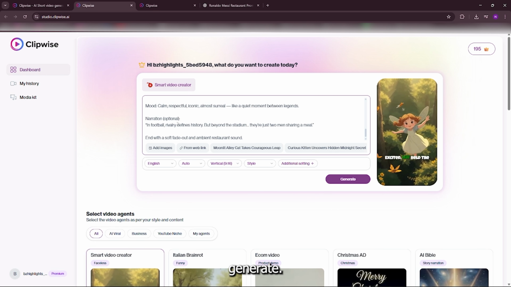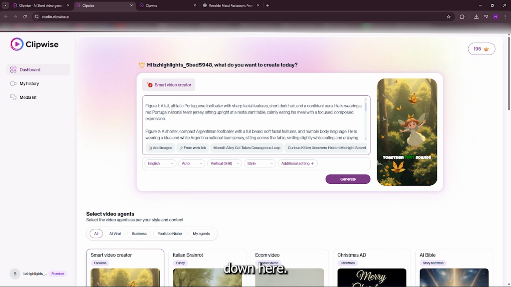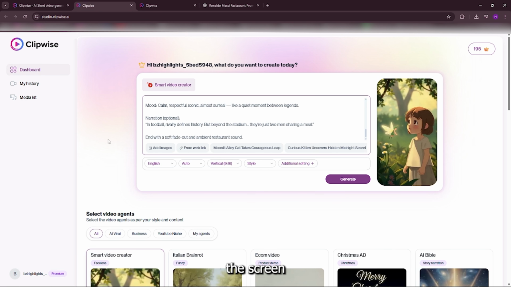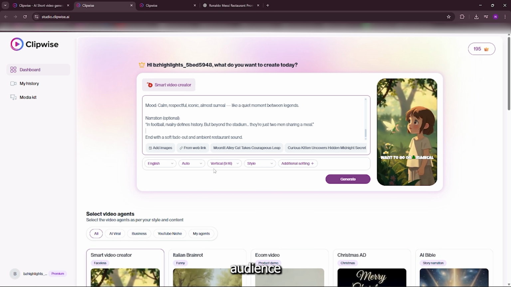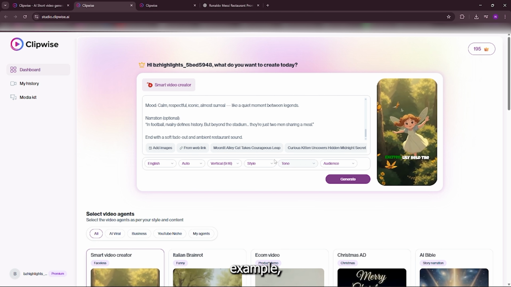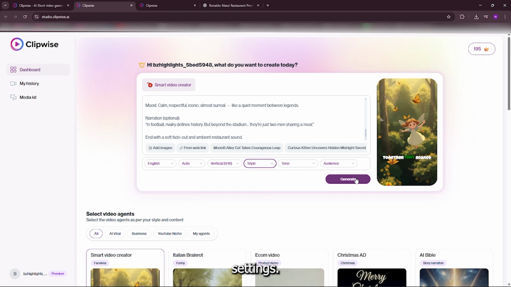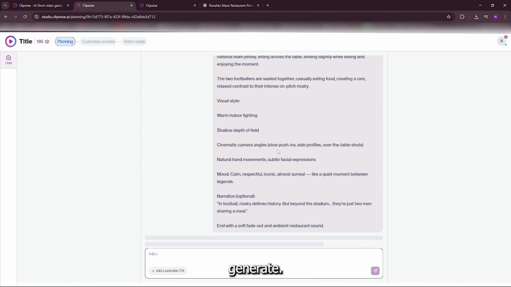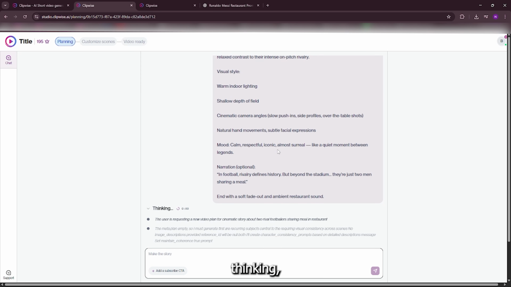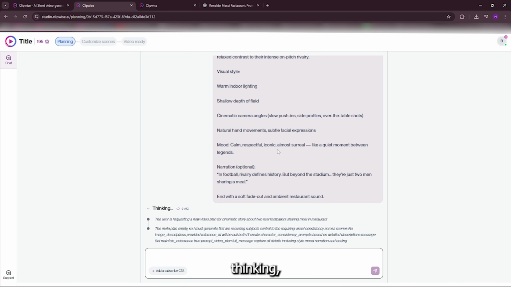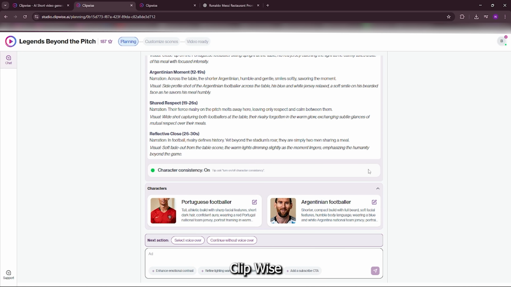Before we hit generate, we also have a few options down here. We can choose the language, the screen ratio, the tone, audience, and style. For this example, I'll keep everything on the default settings. I'll choose vertical and then generate. Now the AI is thinking. Alright, it's done. Clipwise has generated the full video plan. The narration, the scenes, the structure.